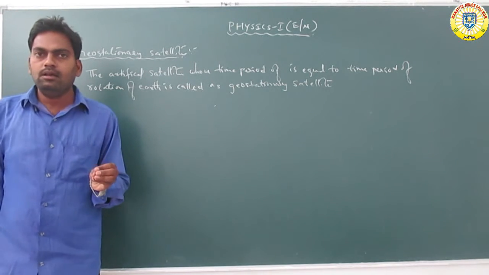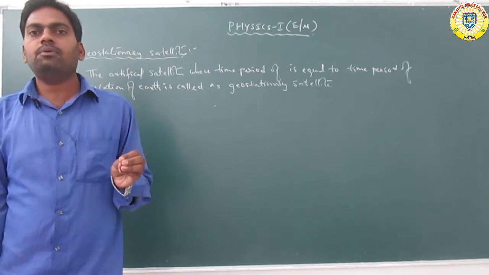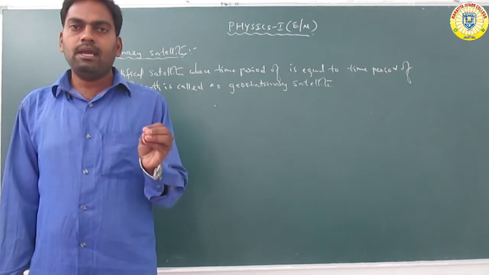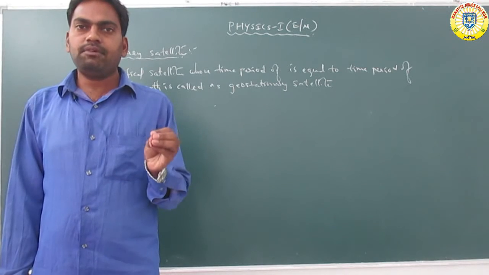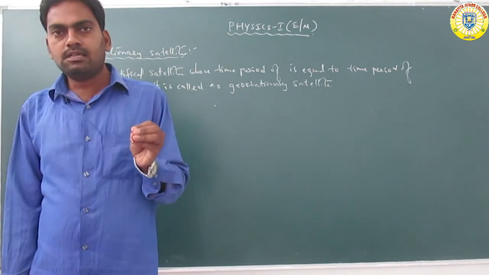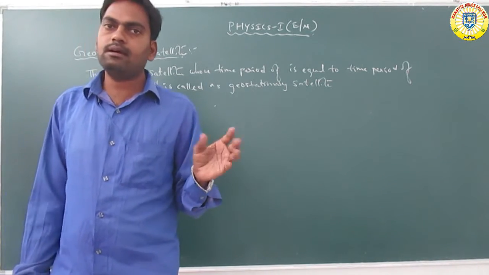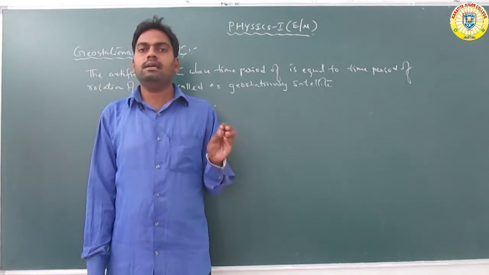The time period is 24 hours, and the main uses are to identify the minerals and natural resources inside the earth or on the surface of the earth.